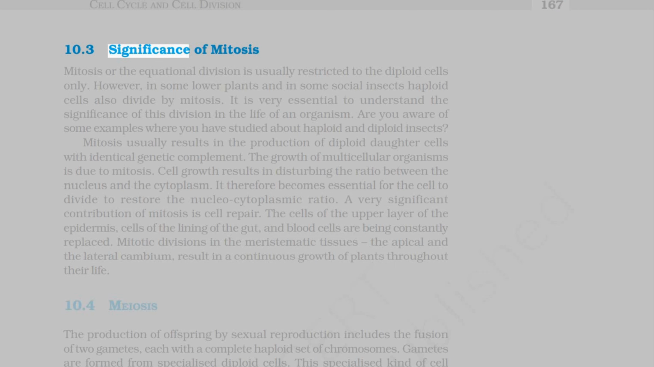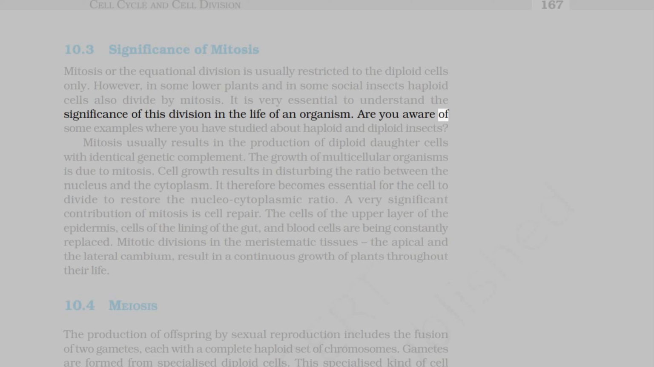10.3 Significance of mitosis. Mitosis, or the equational division, is usually restricted to the diploid cells only. However, in some lower plants and in some social insects, haploid cells also divide by mitosis. It is very essential to understand the significance of this division in the life of an organism.